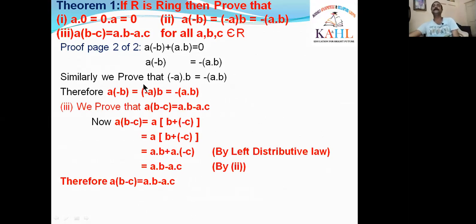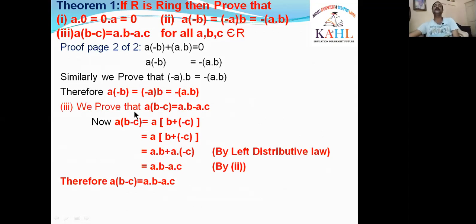Similarly, we prove that (-A)·B is equal to -(A·B). Thus the second part was over. Therefore A·(-B) is equal to (-A)·B is equal to -(A·B). Now we are going to the third part.